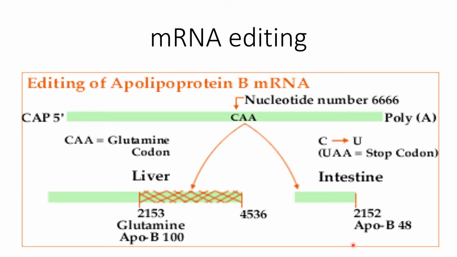So in the intestine, 48% of the messenger RNA is translated and a truncated protein is produced, known as ApoB48. ApoB48 is necessary for the functioning of chylomicrons, but in the liver there is no editing for ApoB100, and the whole messenger RNA is translated. By means of messenger RNA editing, different forms of proteins are produced.